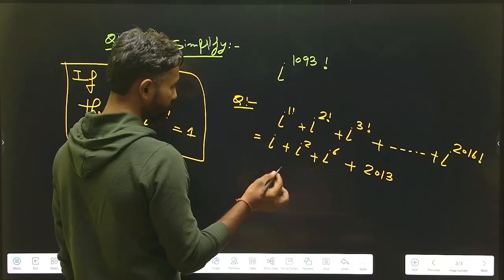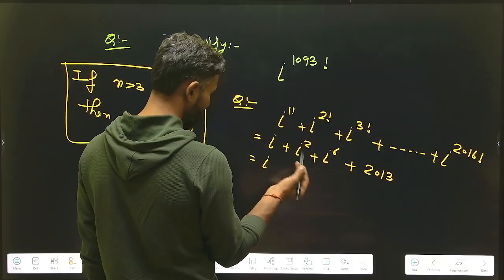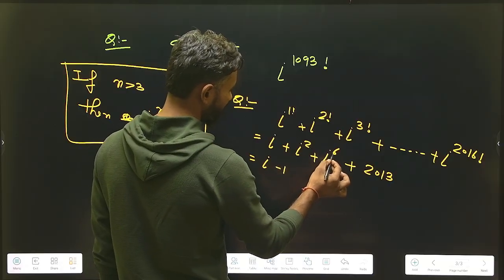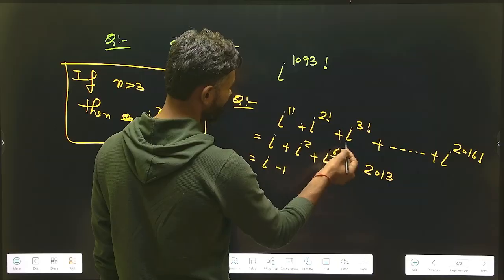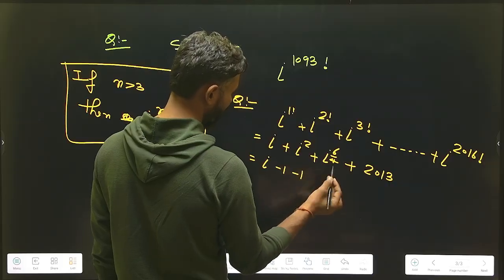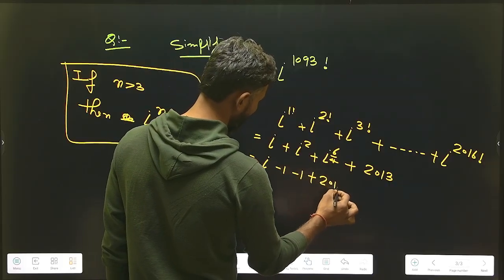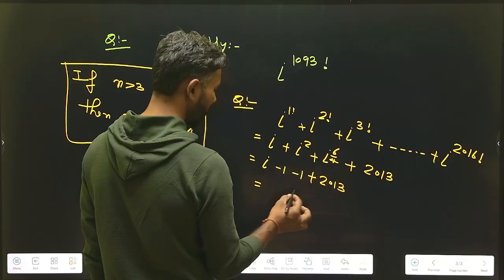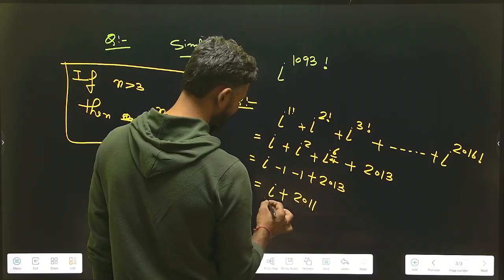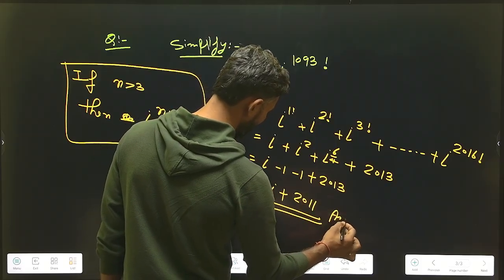Now iota is written as it is, iota square is minus 1, and iota to the power 6, dividing the power by 4, again equals iota square, which is again minus 1, plus 2013. So the answer to this question is iota plus 2011.